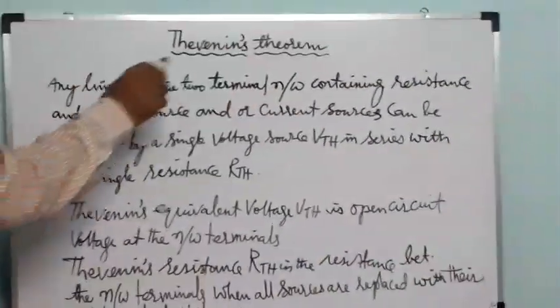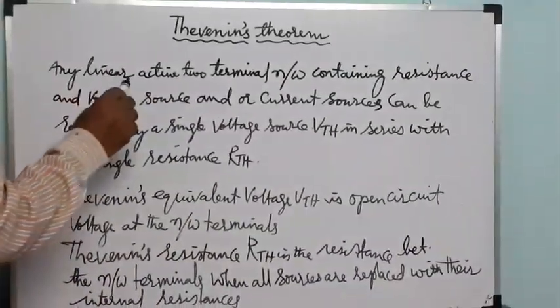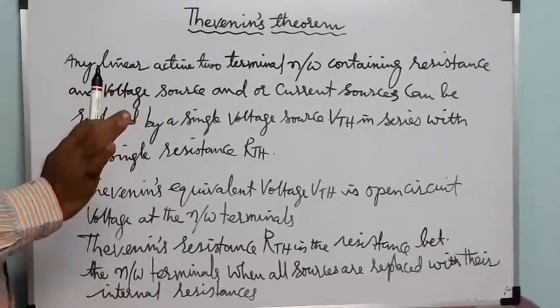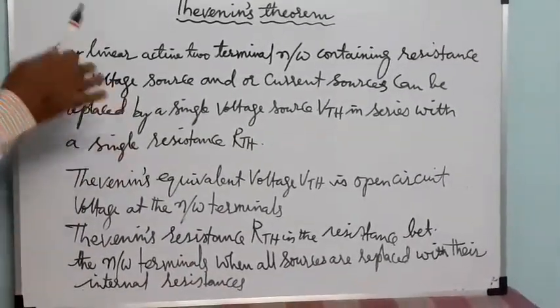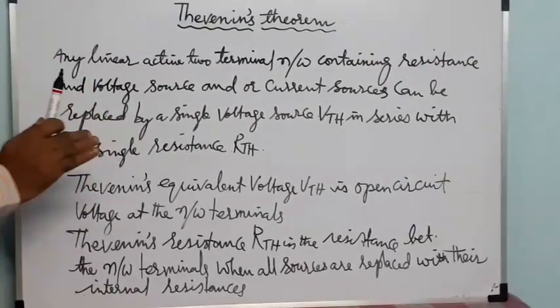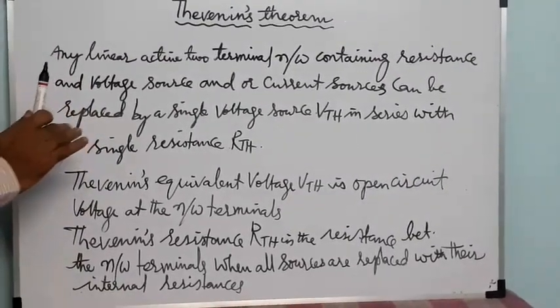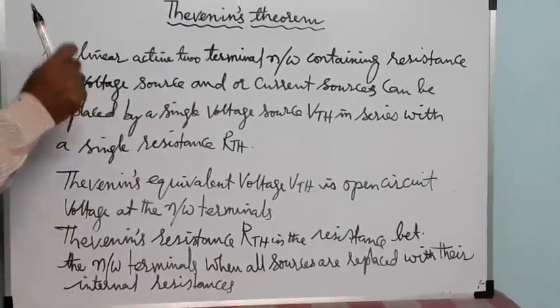Remember, I am not discussing dependent sources. In networks, dependent sources also come, but first I will describe independent sources with their resistance. That comes in only DC. Thevenin's theorem, now small definitions. I am not giving many definitions because everything is available in a number of books, but according to my problems, I will give a little bit of definition.